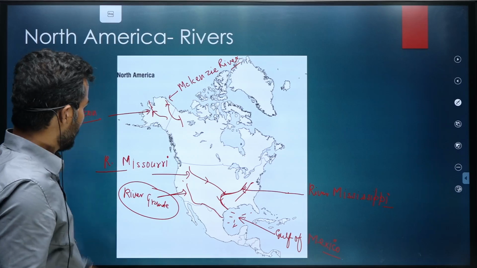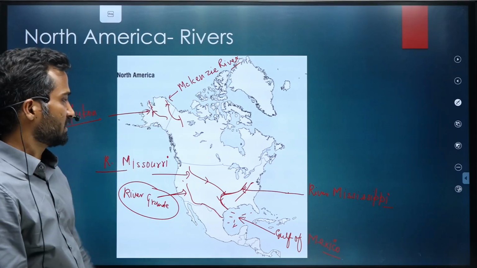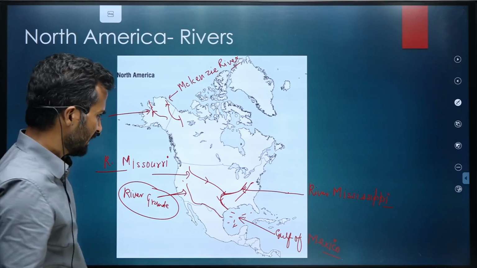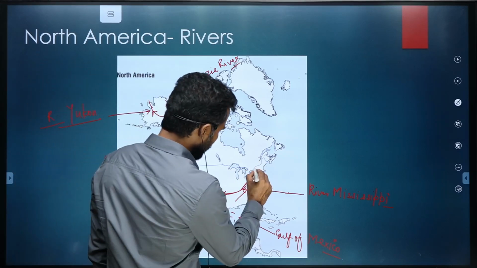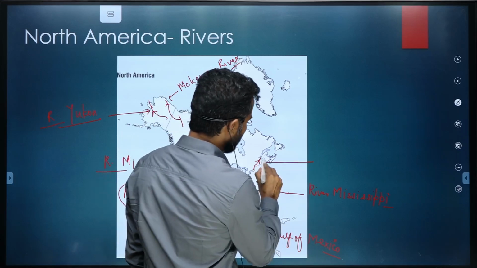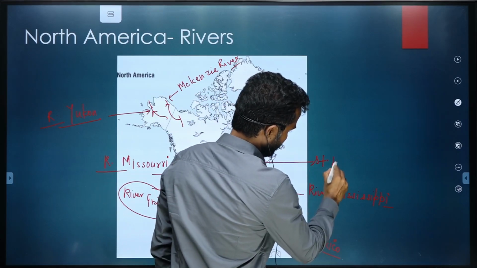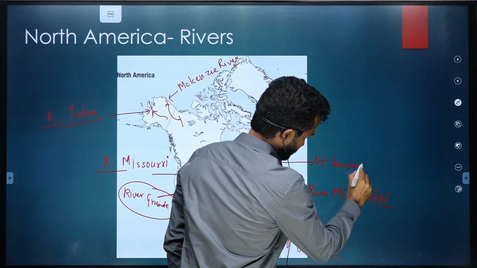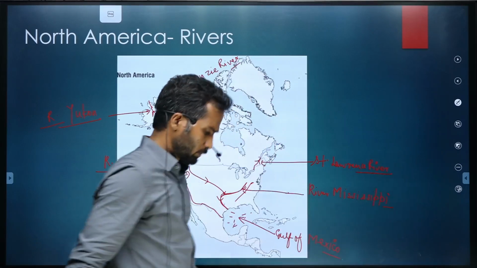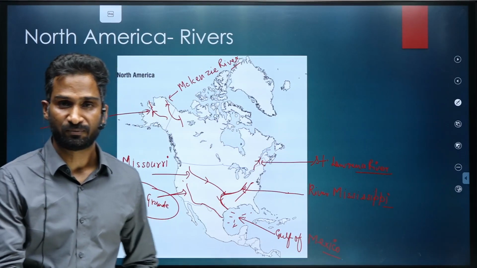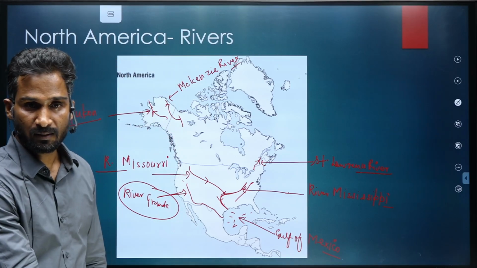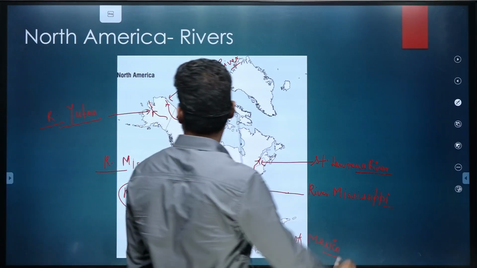Okay, I told you about River Yukon, Mackenzie, Mississippi, Missouri, Grande, and I have already told you about a river, this one, St. Lawrence River. So, do remember these important rivers of North America. Okay, now moving further.